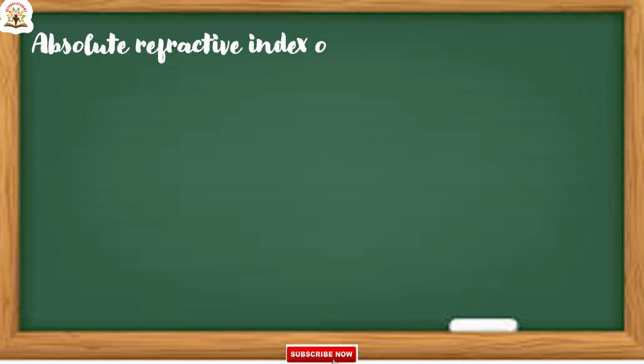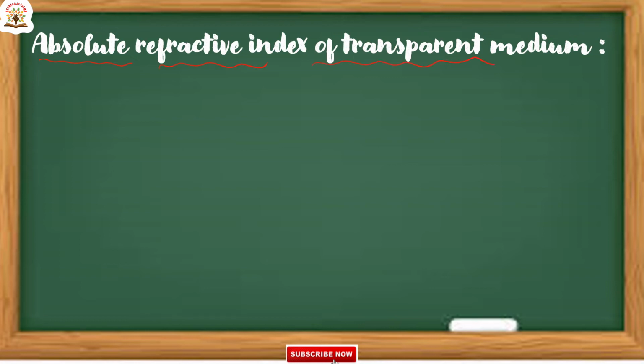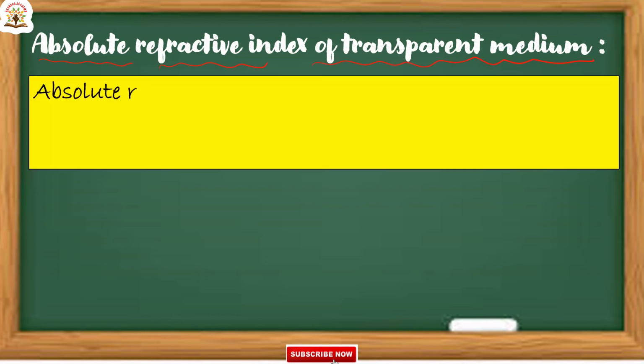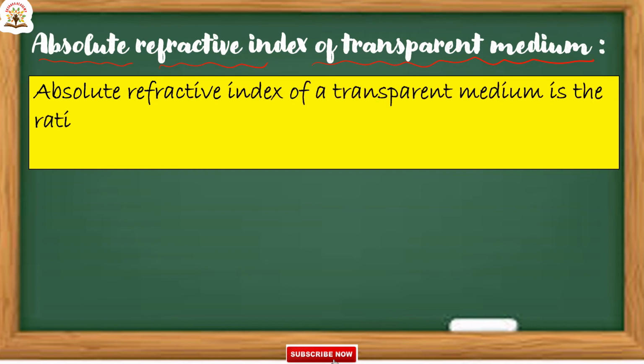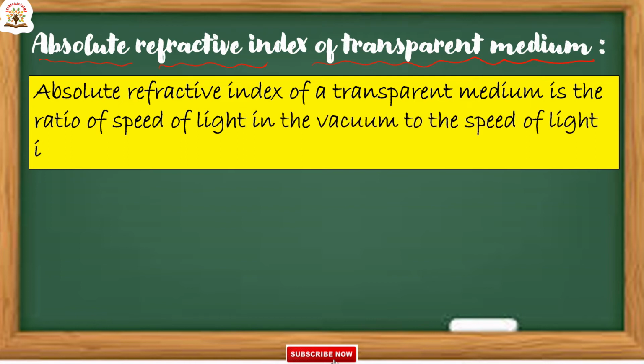Absolute refractive index of a transparent medium is the ratio of speed of light in vacuum to the speed of light in that medium. Suppose speed of light is c.